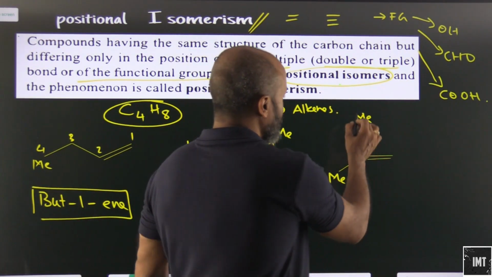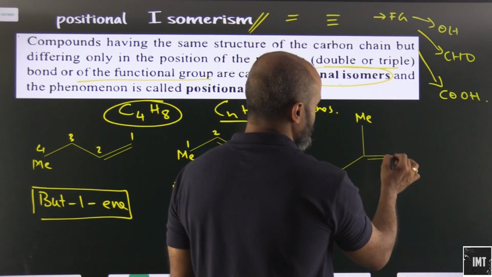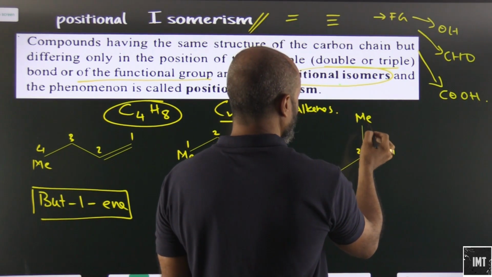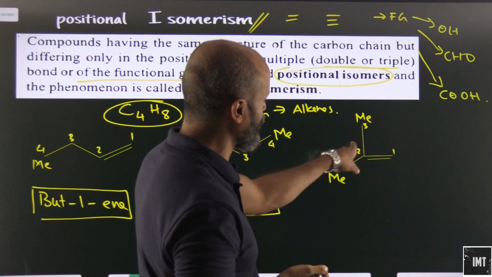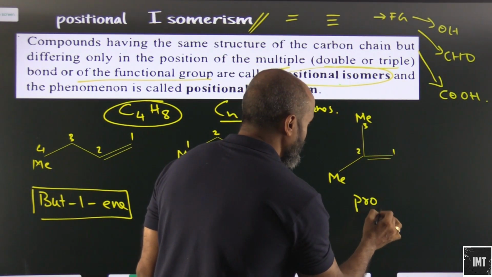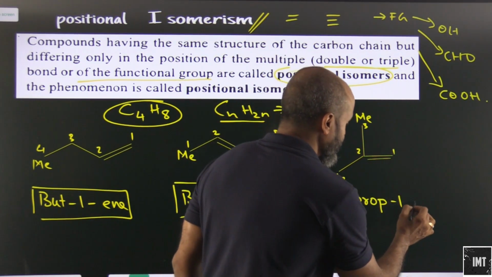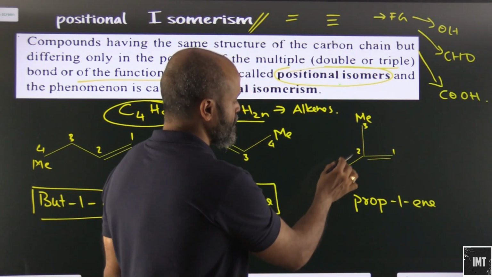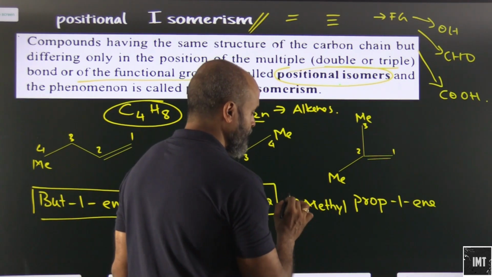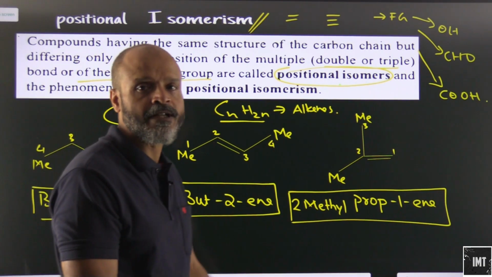Let's look at this one. Here we have a methyl group. Obviously there is no methyl here. So what do we name this as? We start from here: 1, 2, 3, or we can go this way as well. So this will be prop-1-ene, and this will be 2-methylprop-1-ene. Again, this is also going to fulfill the requirements for C4H8.